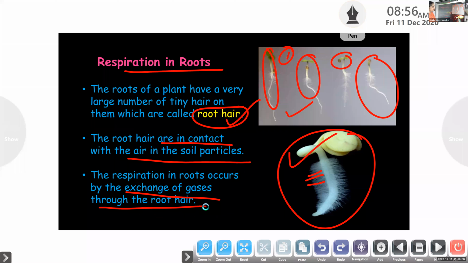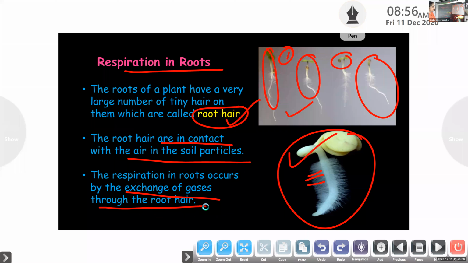Not as a whole plant, each part also does the same thing: in leaves also the same thing, in stem also the same thing, in roots also the same thing. Okay, so we can see what are the parts in leaves that help to respire. The leaves of plants have tiny pores on their surface which are called stomata. From the 4th standard onwards, you are learning it, right? Stomata are the tiny pores on the surface of the leaves.